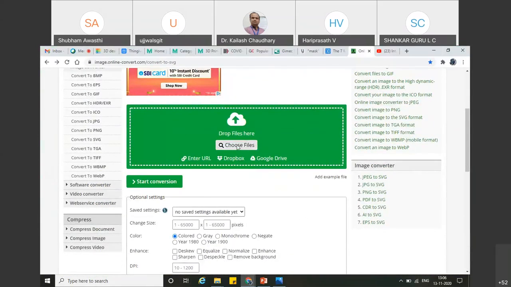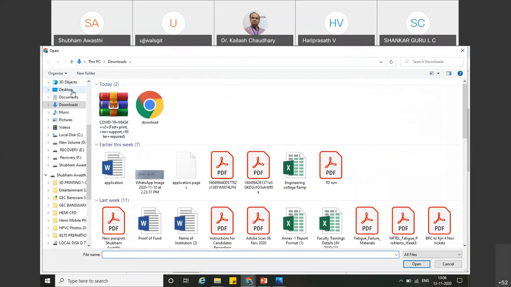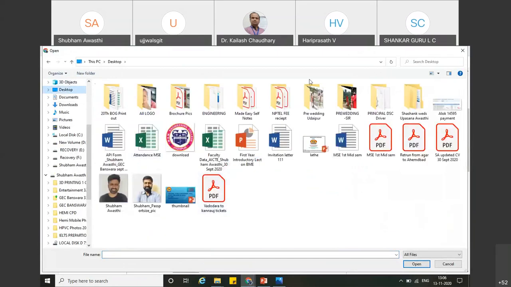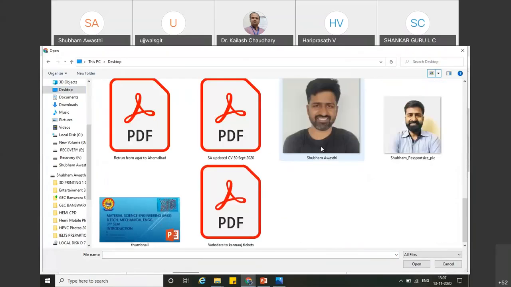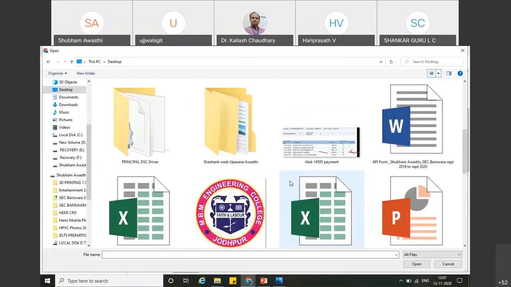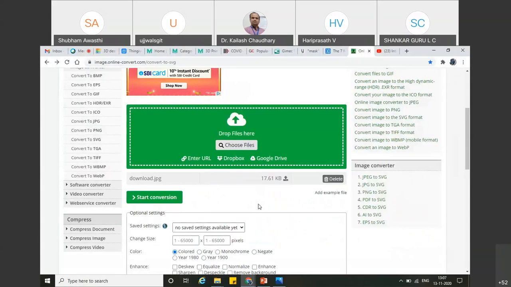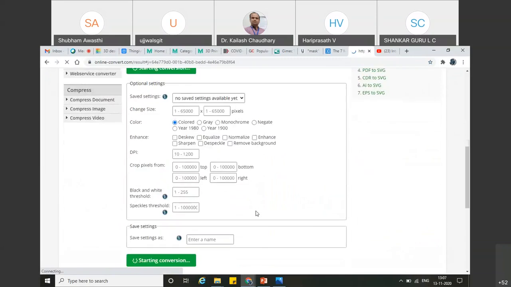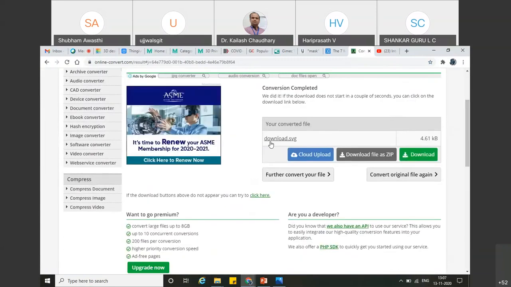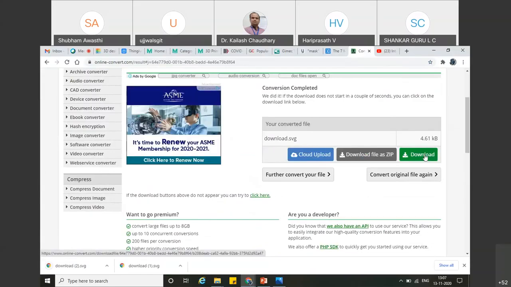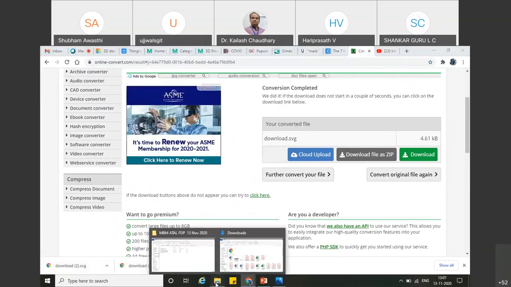Now what I will do, I will select that particular image. Let me enlarge it so that everyone can see. So this is the picture which I have taken, and after that I am going to convert it. Start conversion. This is going to be converted into an .svg file, and after conversion, this has become download.svg. Now I have to download it. After that, it is already downloaded in the download tab.